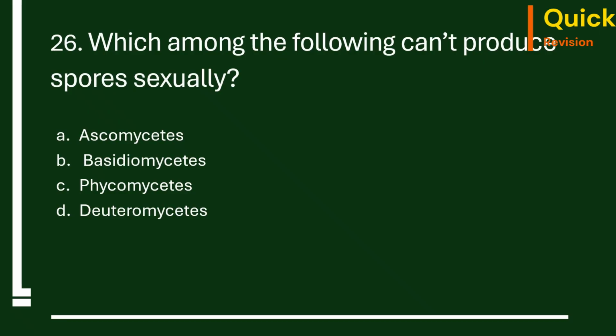26th question. Which among the following can't produce spores sexually? Ascomycetes, Basidiomycetes, Phycomycetes, Deuteromycetes. The correct answer is Deuteromycetes. Because of this very reason, we also call them fungi imperfecta, because we don't know the sexual phase of this Deuteromycetes.